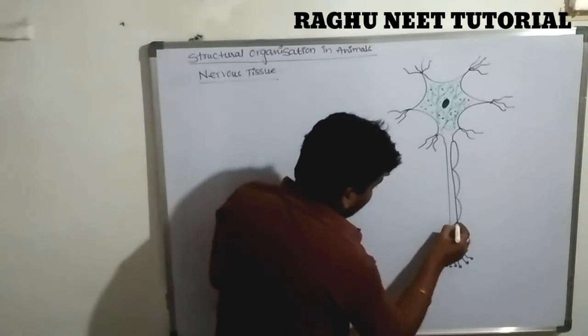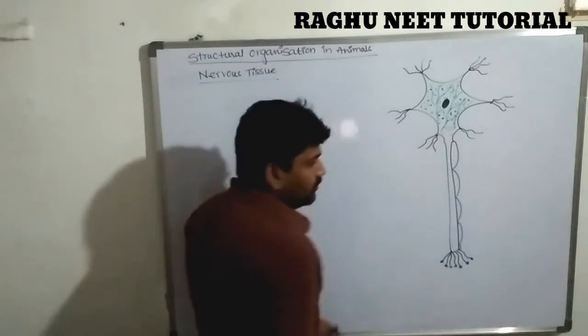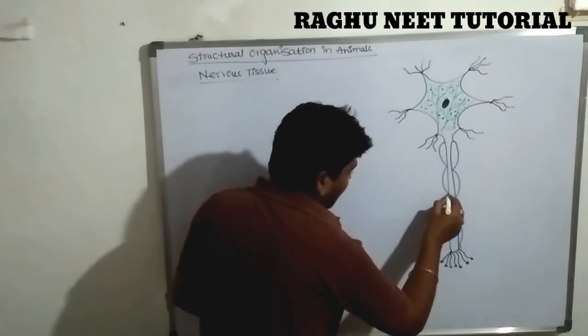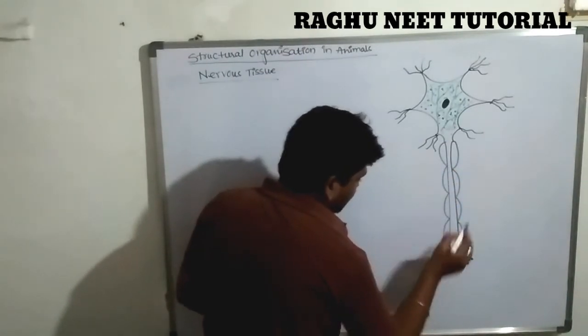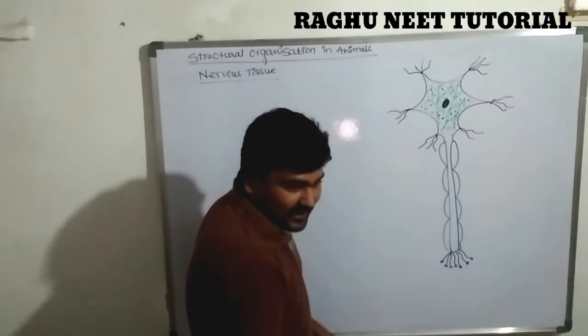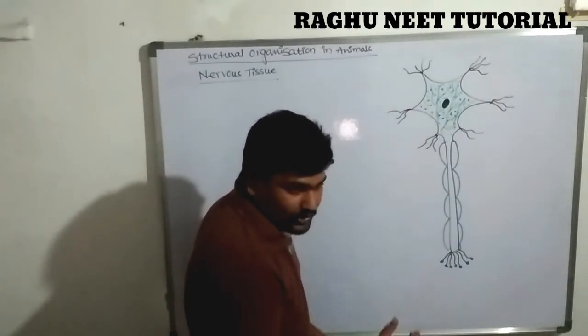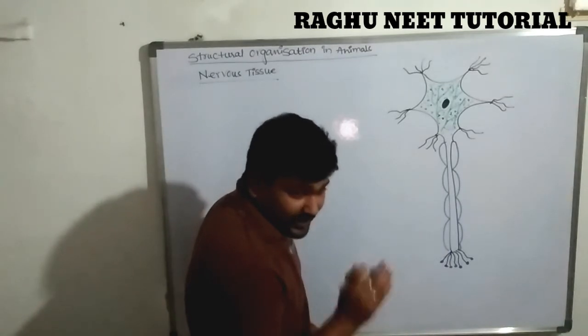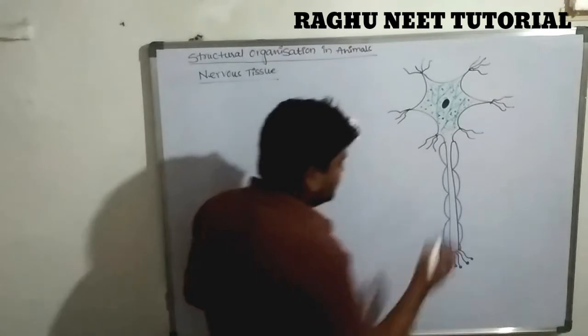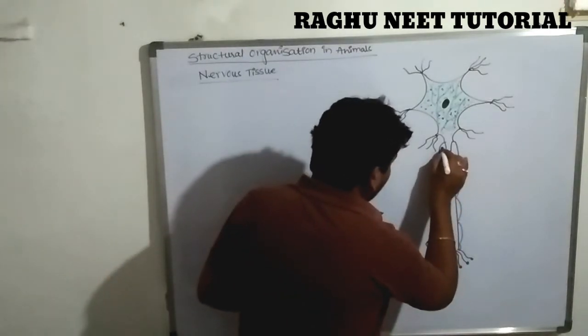The segmented outermost covering membrane is called the myelin sheath. So these are the total long process of the axon. The axon is completely covered by the outermost segmented membrane, known as the myelin sheath. Let's discuss it in detail.